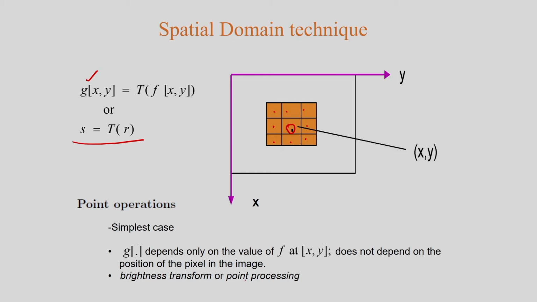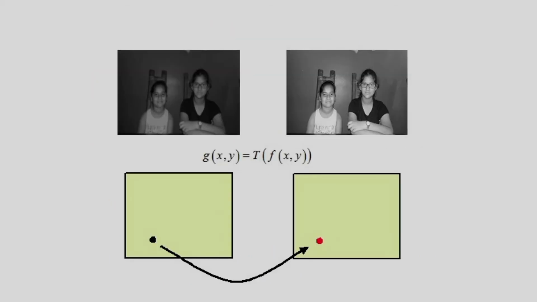So, this output depends on the pixel value at a particular point, but does not depend on the position of the pixel, that is, the position of the pixel x, y. This is the spatial domain technique. In this case, I have given one example. You can see the two images. I am doing some transformation. The input image is f(x,y) and I am getting the output image g(x,y). So, that means this pixel is modified, and this modified pixel is here, based on the transformation.